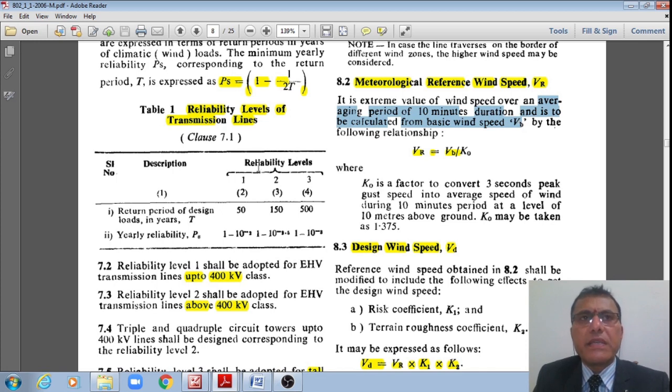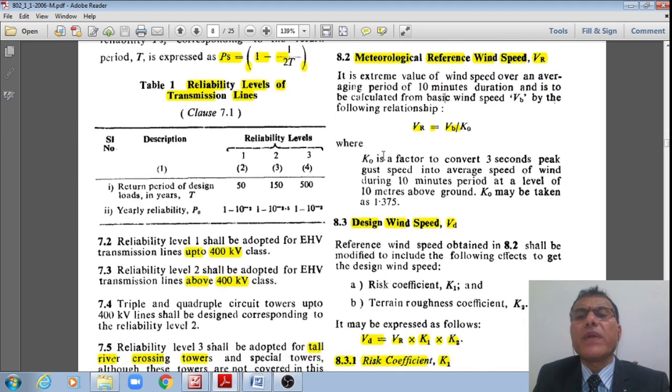Generally, the wind data is given for every 3 seconds, so now we will be doing the averaging, right? K naught is a factor to convert this 3 seconds peak gust speed into an average wind speed over a duration of 10 minutes at a level of 10 meters above the ground level, right? Therefore, generally this K naught is taken as 1.375.